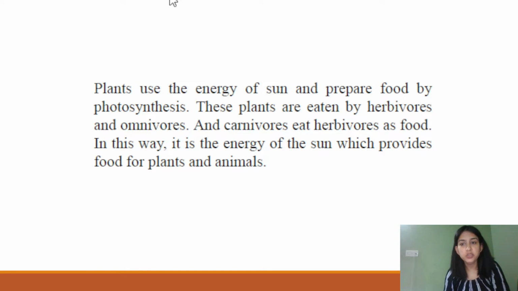Yes. So plants use the energy of the sun to prepare food by photosynthesis. These plants are eaten by herbivores and omnivores, and carnivores eat herbivores as food. So carnivores are dependent on herbivores for food, plants are dependent on the sun, and herbivores are dependent on plants. In this way, it is the energy of the sun which provides food for plants and animals. So I hope this is clear to you now.